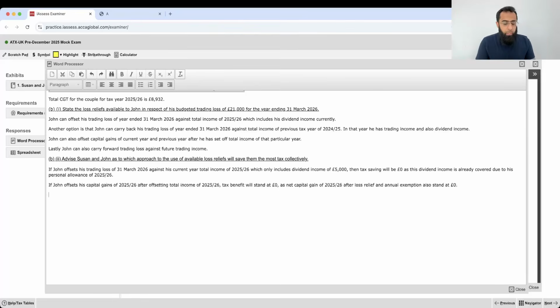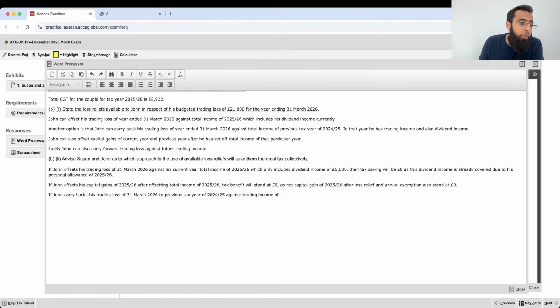Okay. If John carries back his trading loss of 31st March 2026 to the previous tax year of 2024-25 against trading income of how much?